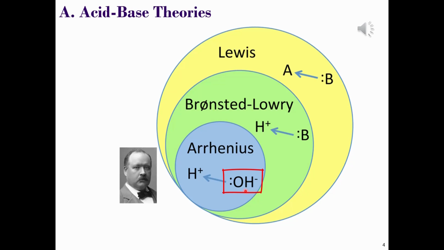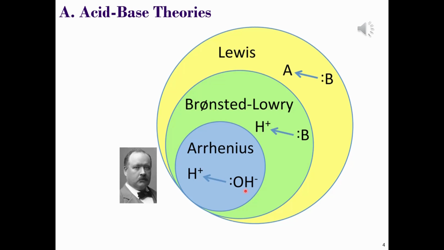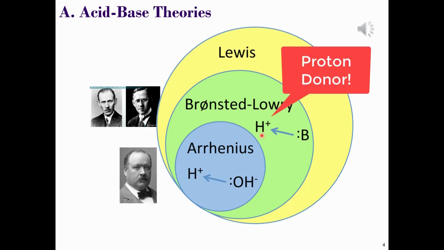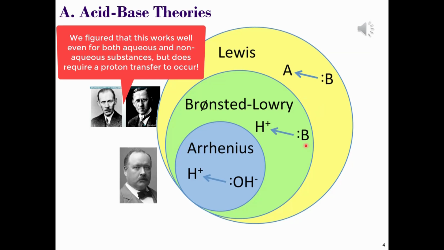This way of defining acids and bases works well for aqueous solutions, but acid and base properties are observed in other settings. Other ways of classifying substances as acids or bases are the Bronsted-Lowry concept and the Lewis concept. The Bronsted-Lowry theory, after Johannes Bronsted and Thomas Lowry of 1923, classifies a substance as an acid if it acts as a proton donor and as a base if it acts as a proton acceptor. This works both in aqueous and in non-aqueous solution.